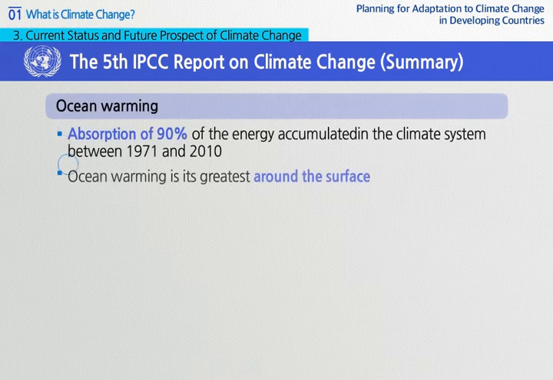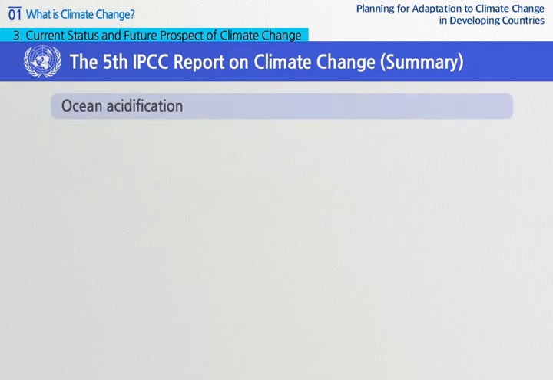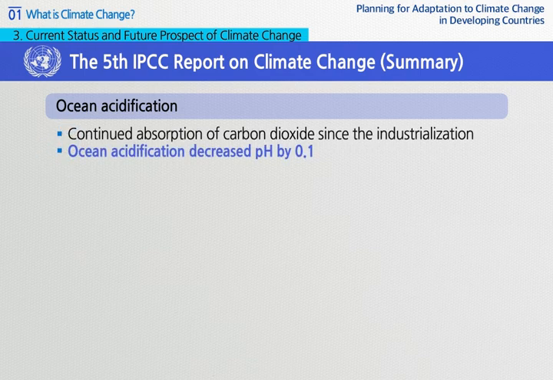The sea absorbed 90% of the energy accumulated in the climate system between 1971 and 2010. Ocean warming on the globe was its greatest near the surface. Based on the standard top 75 meters of the sea, it increased by 0.11 degrees Celsius every decade between 1971 and 2010. Since the industrialization, the ocean has absorbed carbon dioxide. Ocean acidification took place gradually, decreasing pH by 0.1.